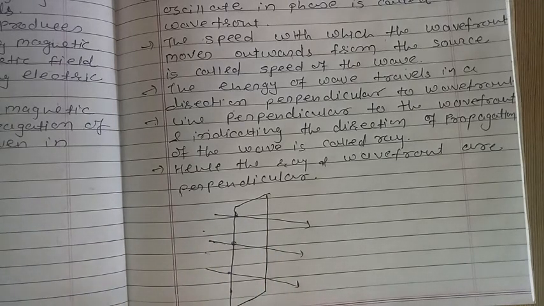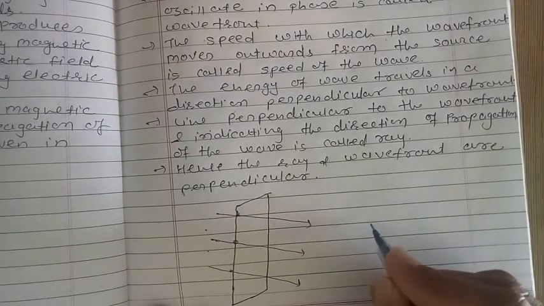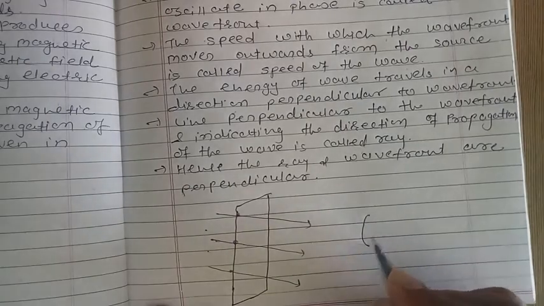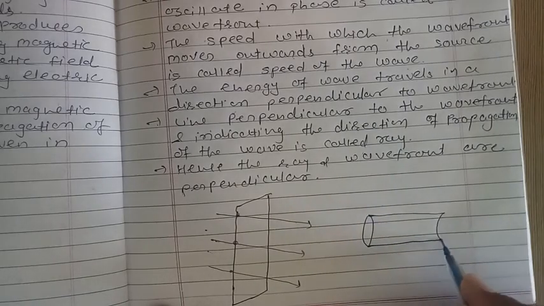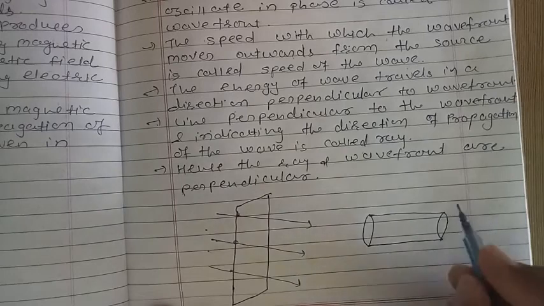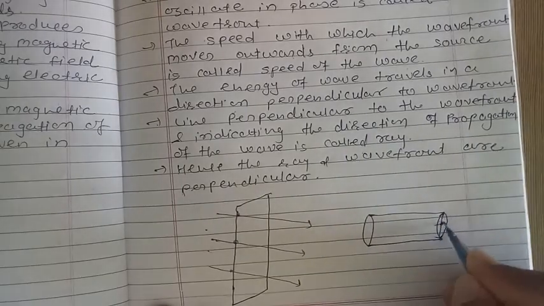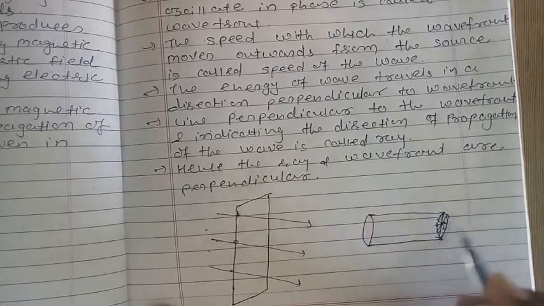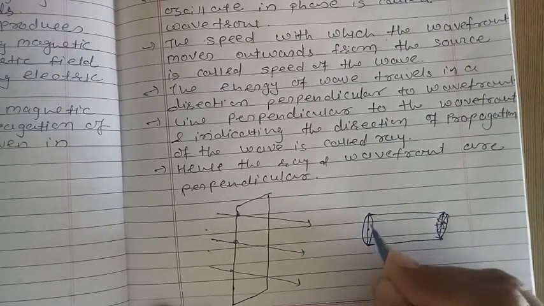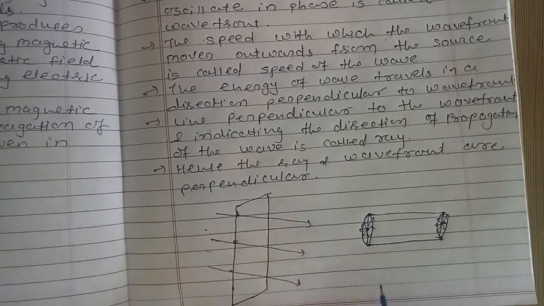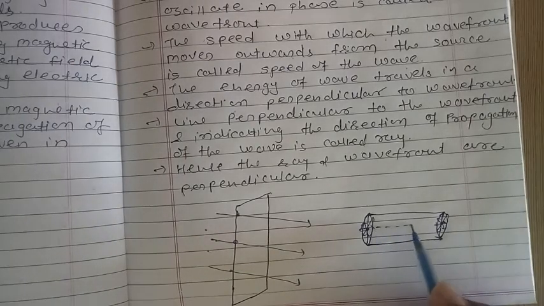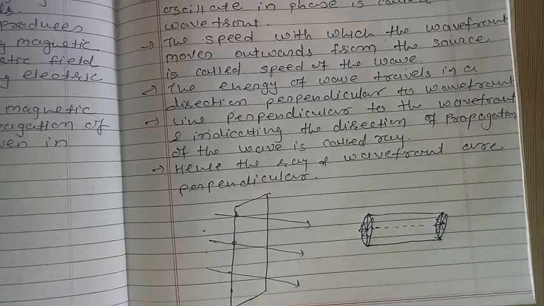And if we see our tube light, the waves from a tube light are like this. So here the shape is like cylindrical, so this is our cylindrical wavefront, right? So there are different shapes of the wavefront.